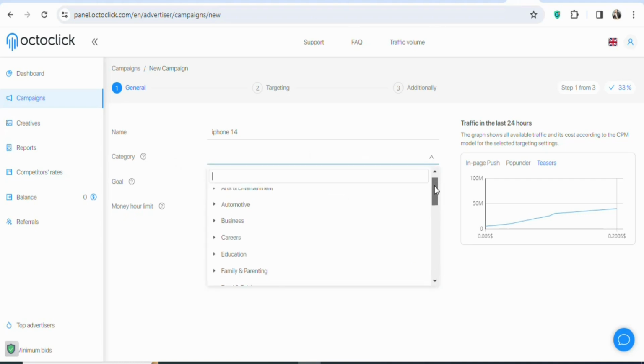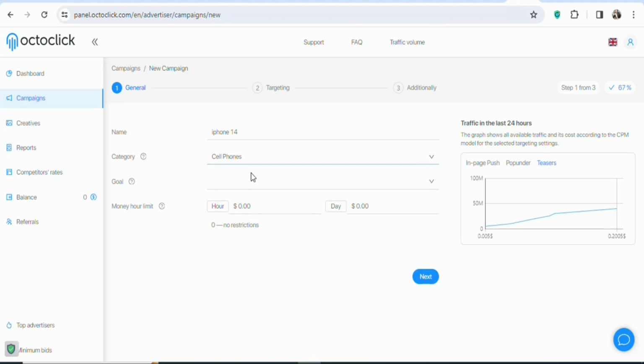Once you click on it, you're going to scroll down and then select the right category of your campaign. You can see a whole lot of different categories. Just scroll down and then select the one that is best for you. You can see a whole lot of them. In this case, we are going to be selecting technology and computing. Click on it. Once you click on it, when you scroll down, you can see these are subcategories under technology and computing. So what you have to do is that you have to select the one that best suits you. In this case, we are going to select cell phones.